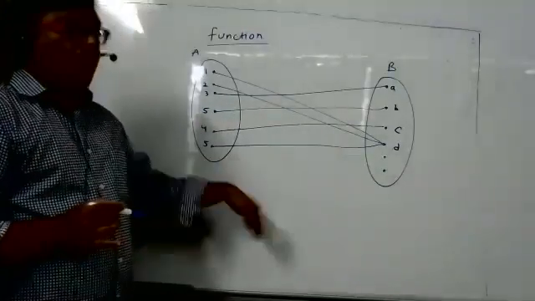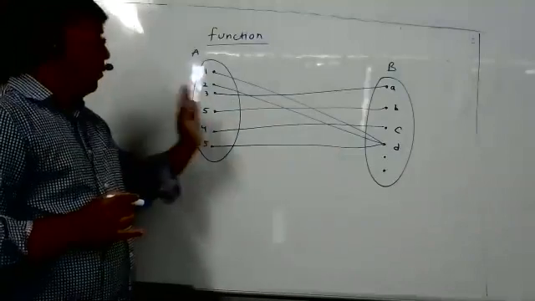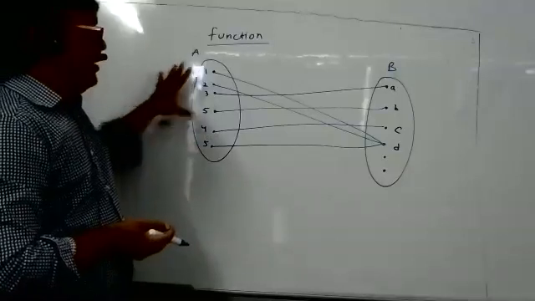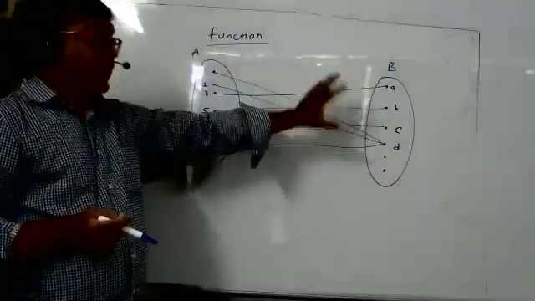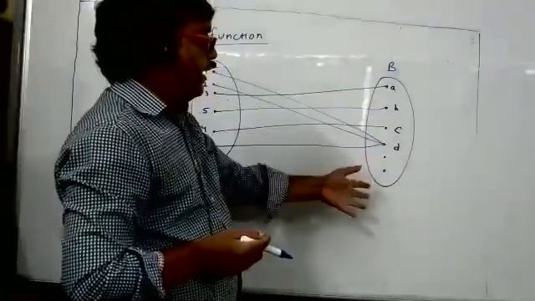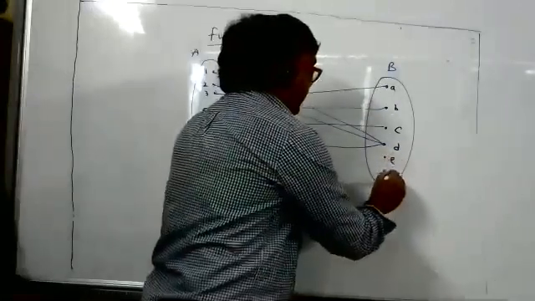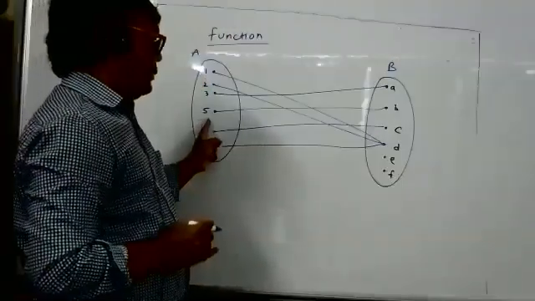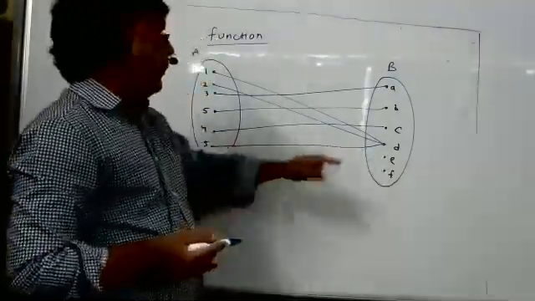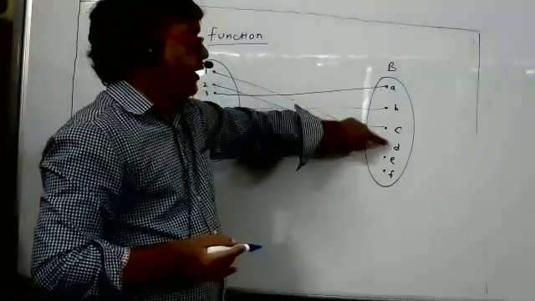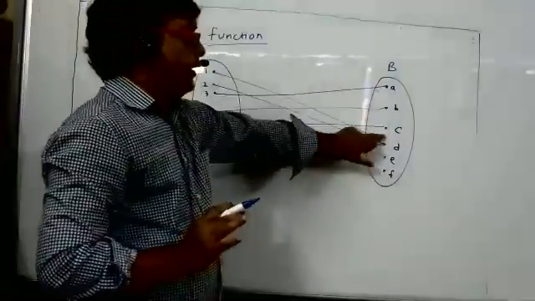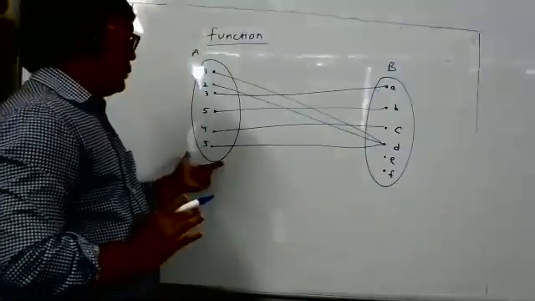So this rule, whatever rule it may be, I have not mentioned the rule, but under that rule it is a function, and the first set is called domain, the second set is called codomain. But if you take the collection of the images, like here the other 2 elements E and F, no element of set A is associated to E and F. So E and F are not the image of any element. So codomain means A, B, C, D, E, F. But if I ask what is range, the range will be only A, B, C, D, only the images. So this is domain, codomain, range.